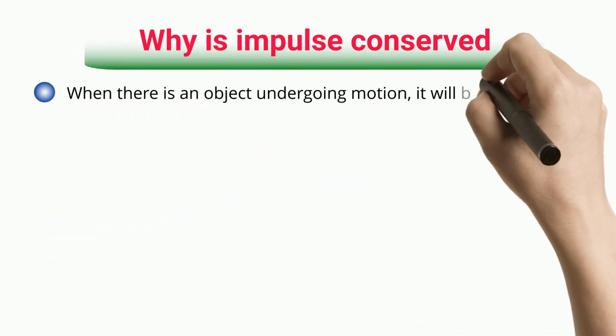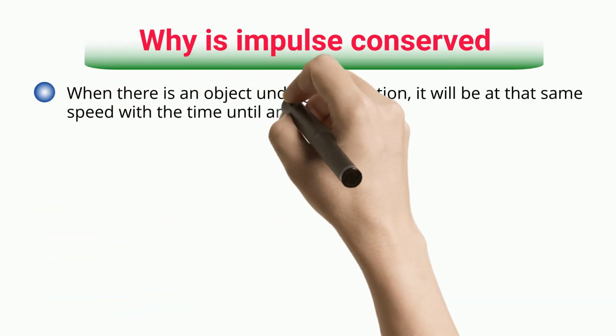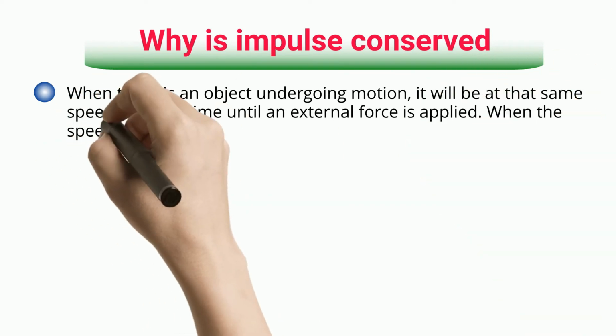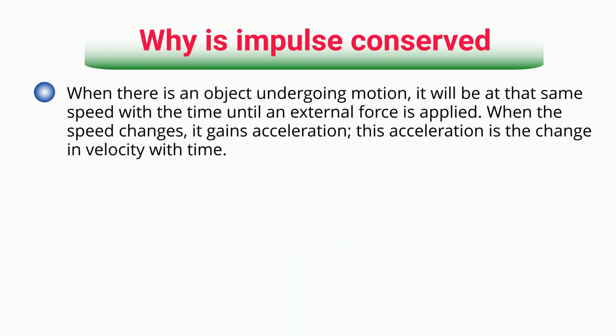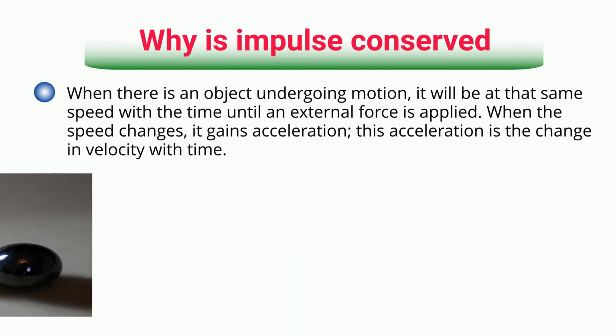Why is impulse conserved? When there is an object undergoing motion, it will stay at that same speed with time until an external force is applied. When the speed changes, it gains acceleration. This acceleration is the change in velocity with time.